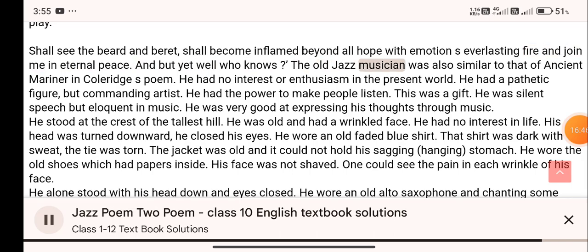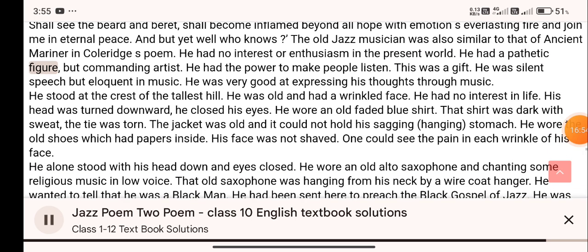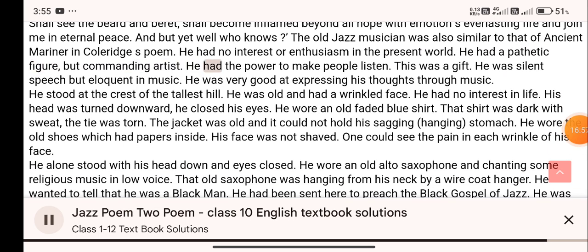The old jazz musician was also similar to the ancient mariner in Coleridge's poem. He had no interest or enthusiasm in the present world. He was a pathetic figure, but a commanding artist. He had the power to make people listen. This was a gift. He was silent in speech but eloquent in music. He was very good at expressing his thoughts through music.